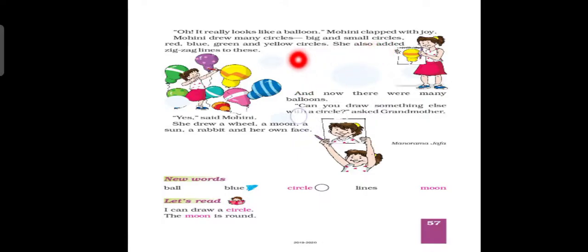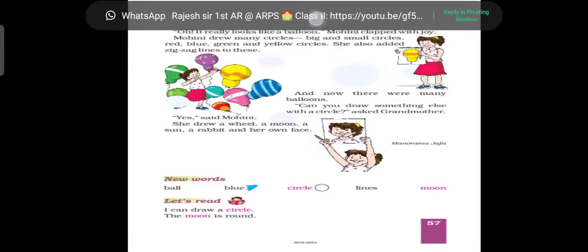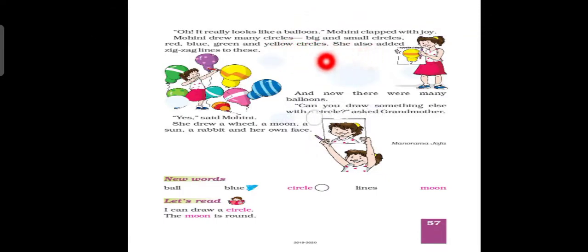Mohini said, it looked like a real balloon, grandma. Mohini clapped with joy. In a happy mood, she clapped with joy. Okay. Mohini drew many circles, big and small circles. She drew some big circles, red, blue, green, and yellow circles. Okay, and in this way she made many balloons. See here, children, she made many balloons. She also added a zigzag line to all these balloons.